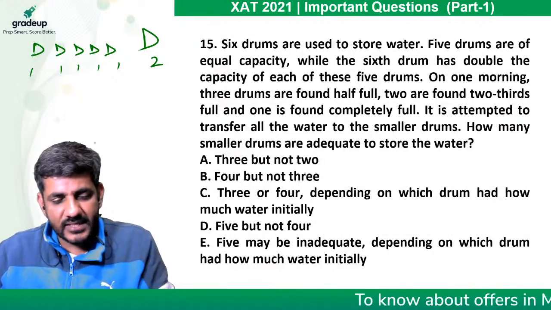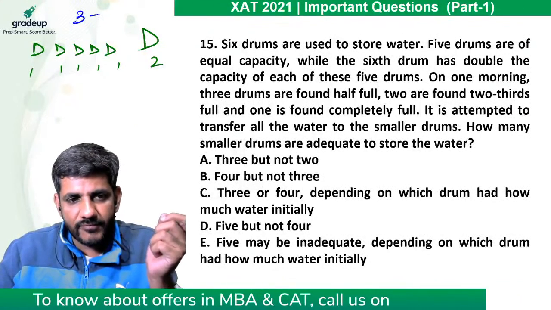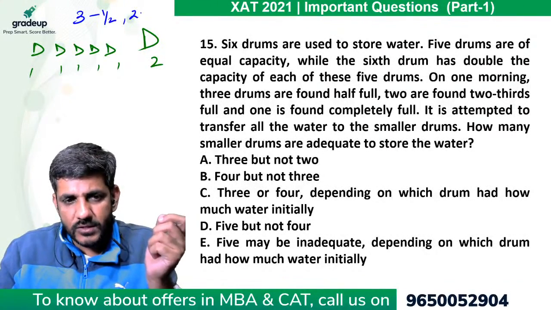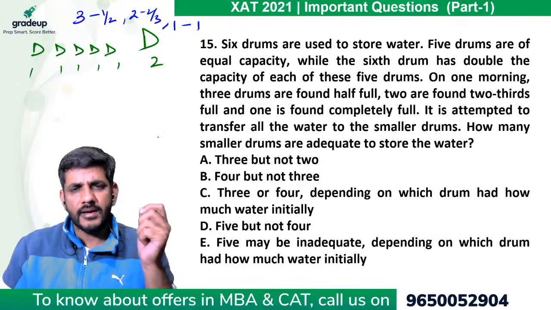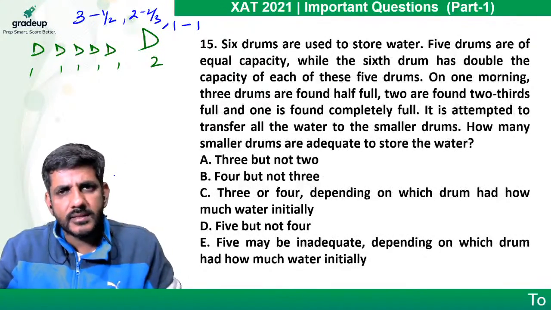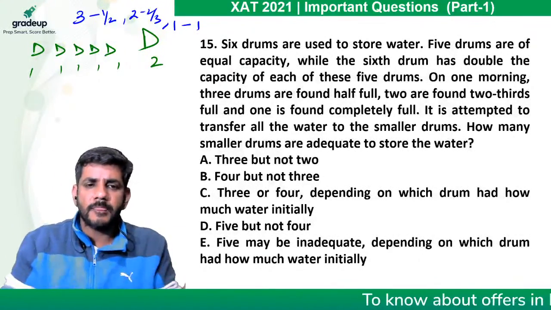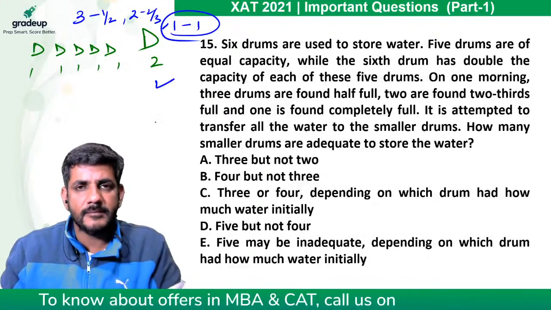See, this question is telling us कि उस दिन हुआ क्या, 3 were found half full and 2 were found 2/3 full and 1 was found completely full, right? I'll try to figure out the maximum possible quantity that could have been there and the minimum possible quantity. Maximum possible का मतलब ये है जो full है वो ये ले लेते हैं, right?